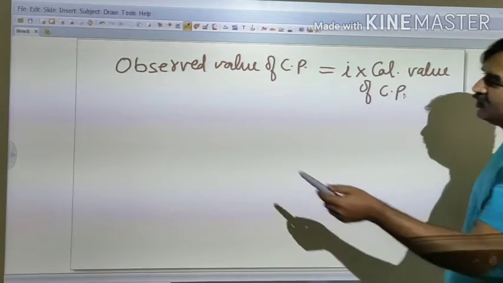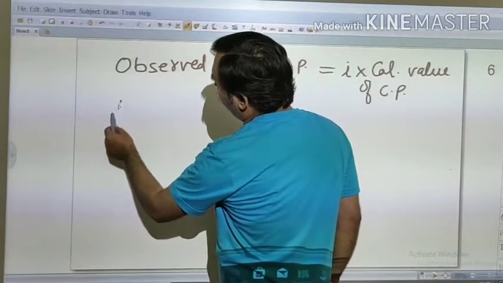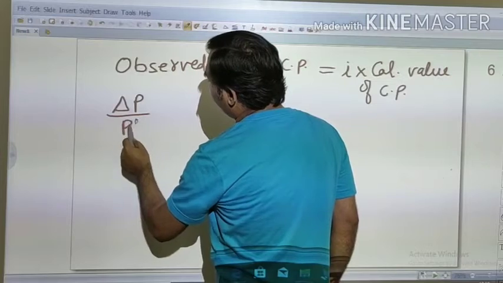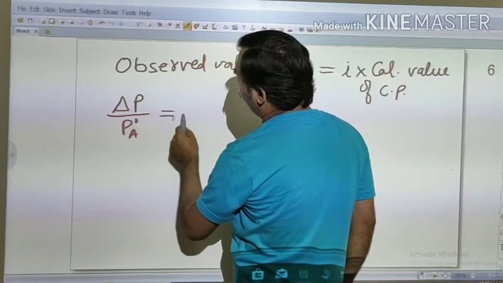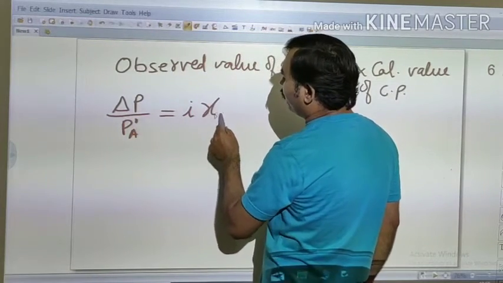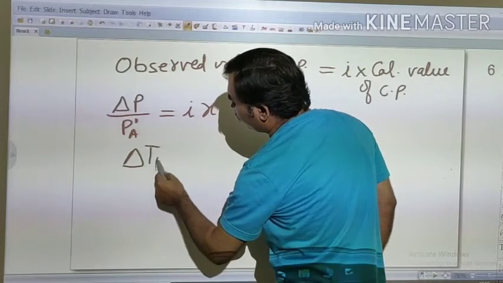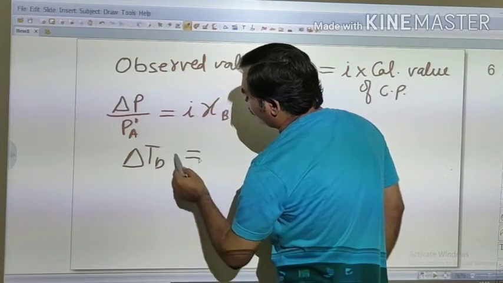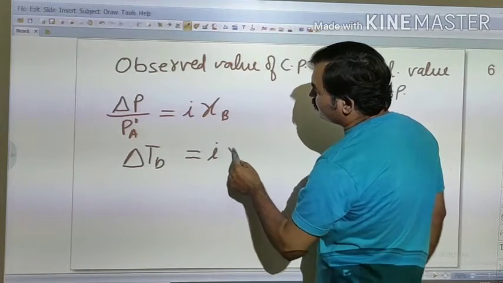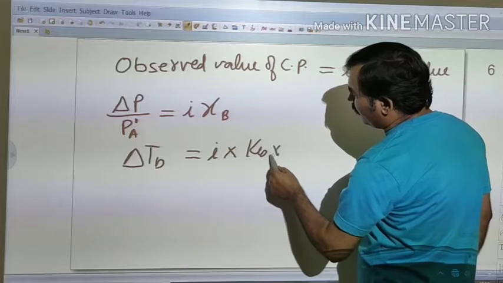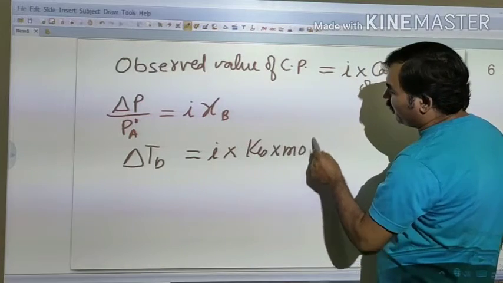So we can write here that relative lowering of vapor pressure, delta P upon P naught A, will be equal to i into mole fraction of solvent. Delta TB is now written here as i into KB into molality,